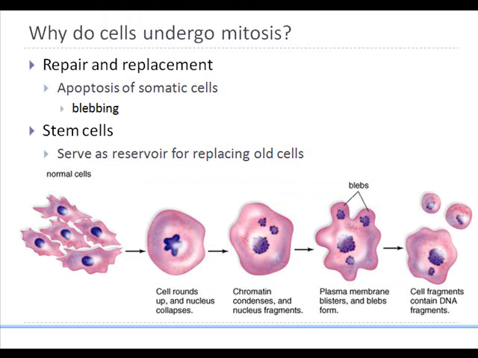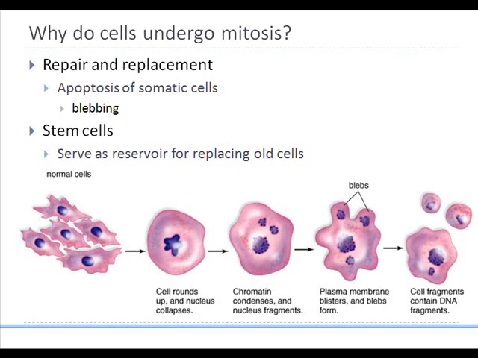Firstly, keep in mind those cells will undergo mitosis that need to be repaired or replaced. For example, blood cells will undergo mitosis, bone cells will undergo mitosis. Usually the cell that really doesn't undergo mitosis is the nerve cell. That's really the hard one to actually divide and reproduce. But other than that, most cells, because cells have a life cycle, and as the cells are dying, there is a continuous repair and replacement process.